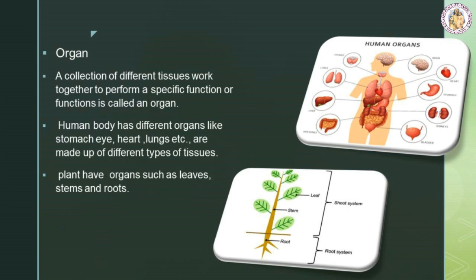Organ. A collection of different tissues work together to perform a specific function or functions is called an organ. Human body has different organs like stomach, eye, heart, lungs, brain, kidneys, liver, etc. They are made up of different types of tissues. Plants have organs such as leaves, stems, and roots.